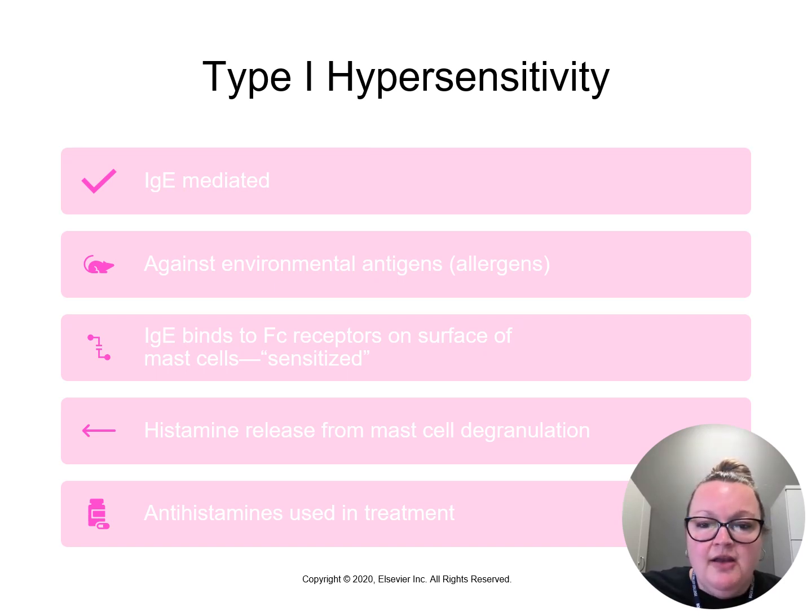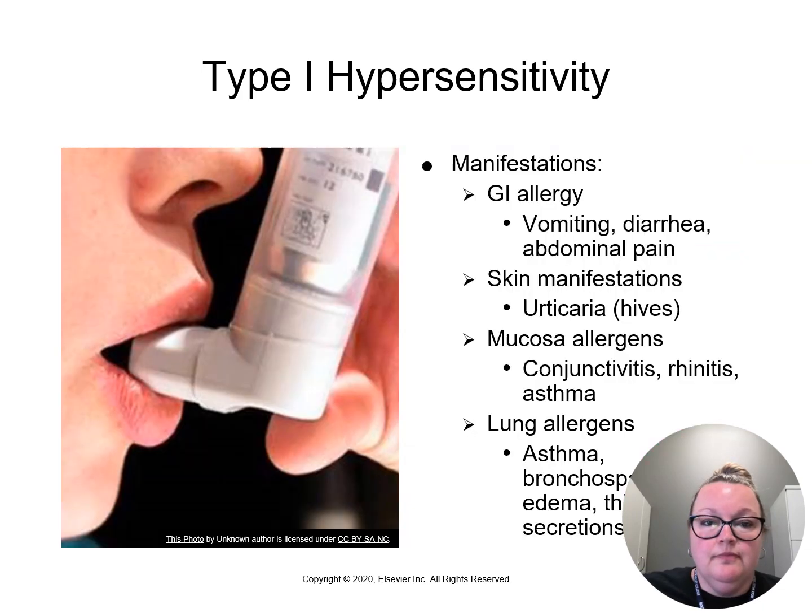When there is a second exposure or a re-exposure to the allergen, the IgE antibodies then signal the mast cells to release the mediators. Again, degranulation that we talked about. One of the things released in degranulation is histamine. There are large amounts of mast cells in the GI tract, the skin, and the respiratory tract. So it makes sense that when histamine is released in these areas, it's going to wreak havoc on the body. So what are some manifestations we'll see with this?